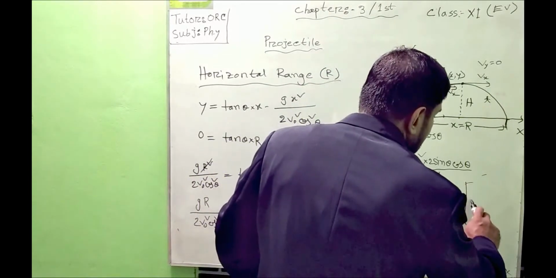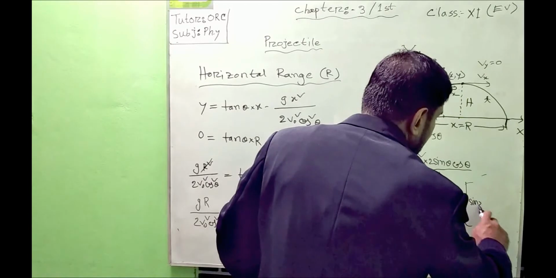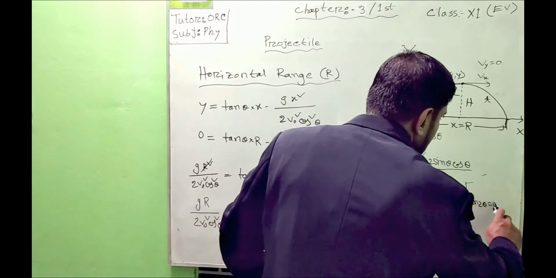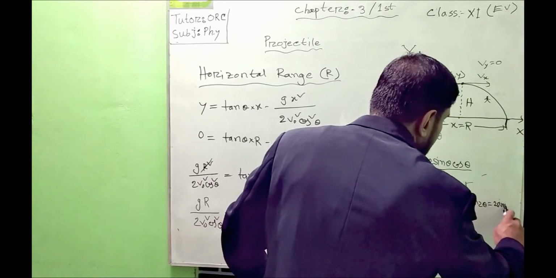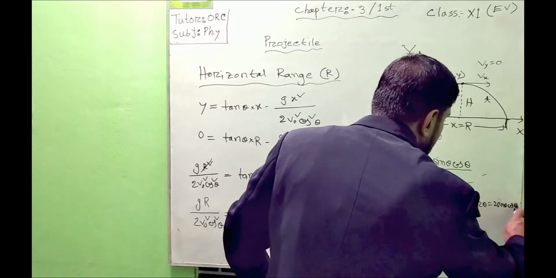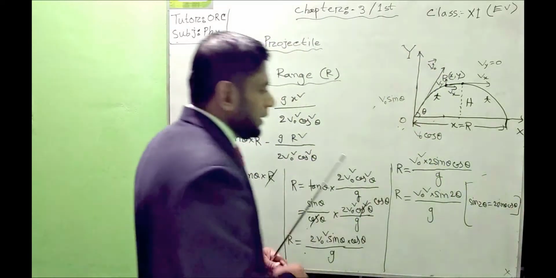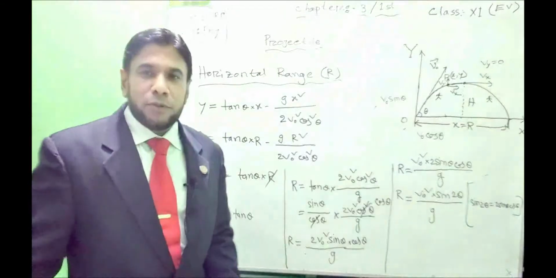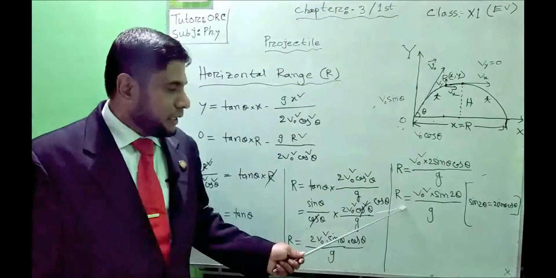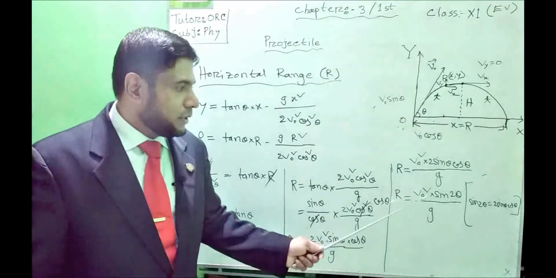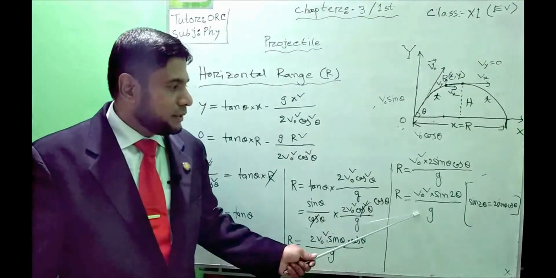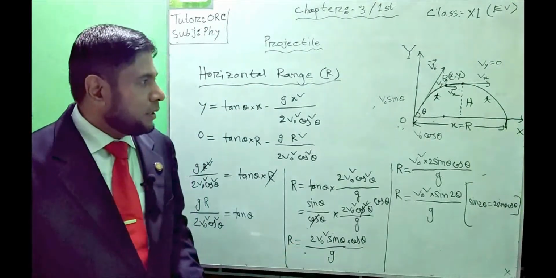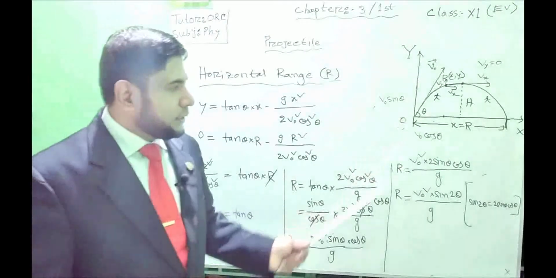As we know, sin 2 theta equals 2 sin theta cos theta. So this is the final equation of the horizontal length of a projectile: R equals v naught square sin 2 theta by g.